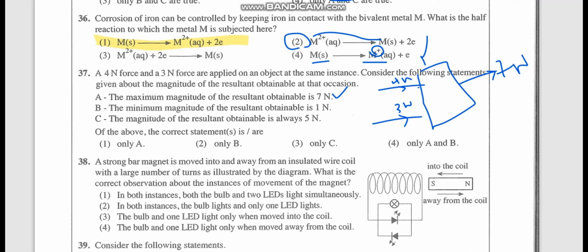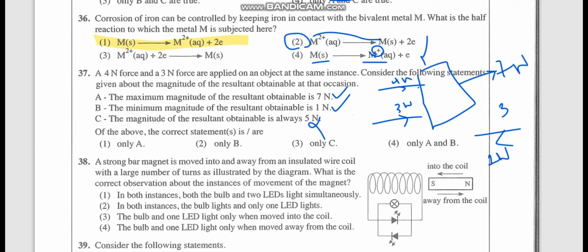The minimum magnitude of the resultant is 1 Newton. Yes, that is also correct. When 4 is applied in this direction and 3 in the opposite direction, 4 minus 3, 1 Newton is the minimum. The magnitude of the resultant is always 5 Newton. No, 5 Newton is not always possible. A and B are correct, so the fourth one is the correct answer.